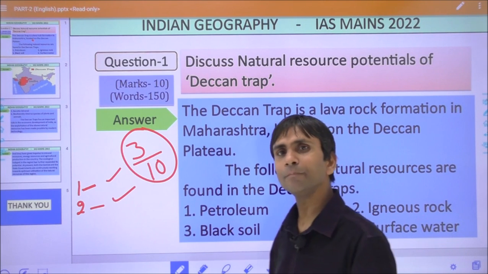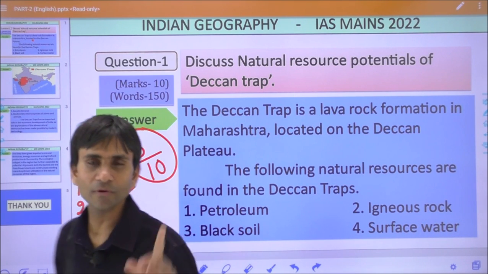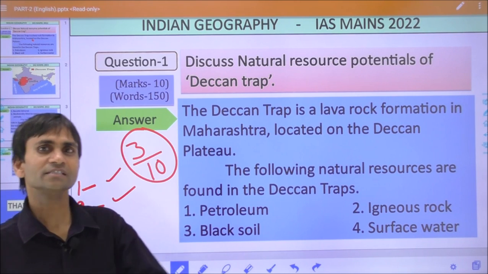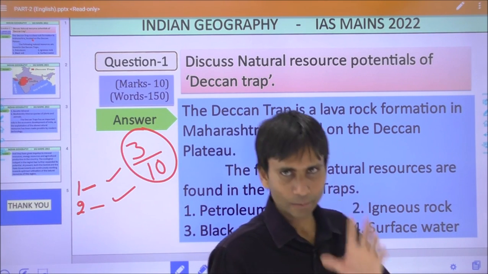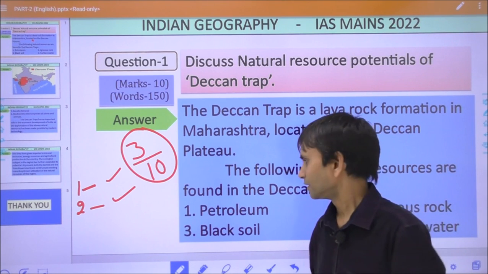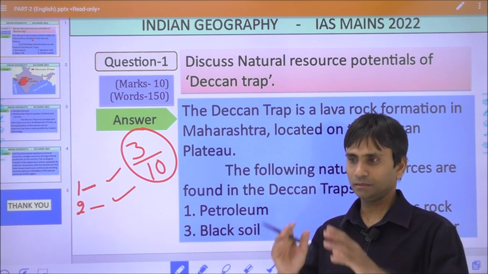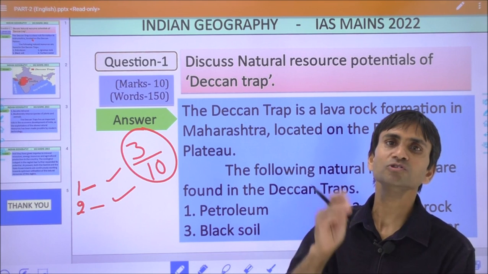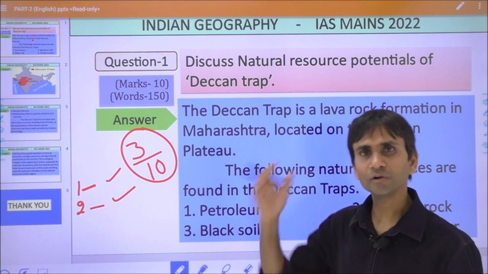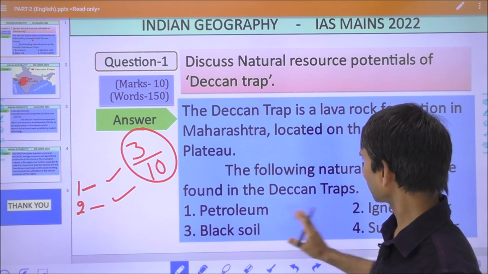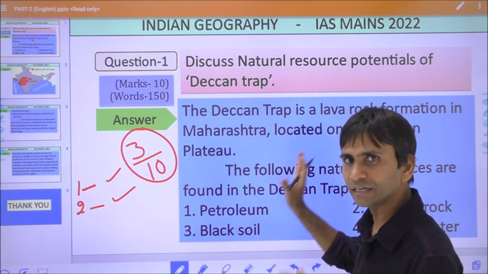Second is the black soil, third is biodiversity, fourth is the surface water of the Godavari, Narmada and Tapi rivers, and next are the reserves of bauxite ore, from which we can extract aluminium. So these are the important natural resources available in the Deccan Trap.